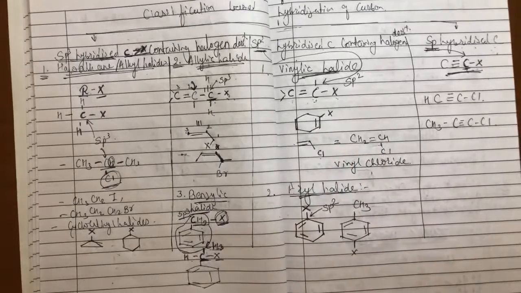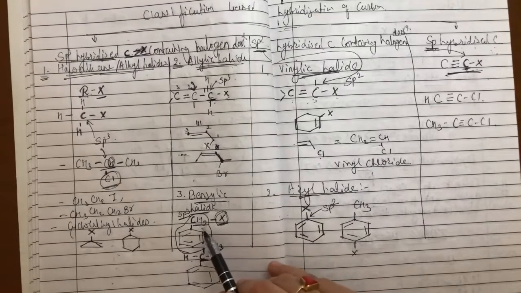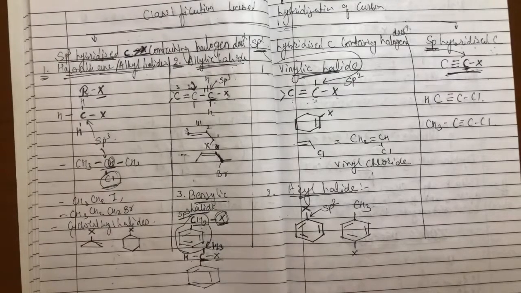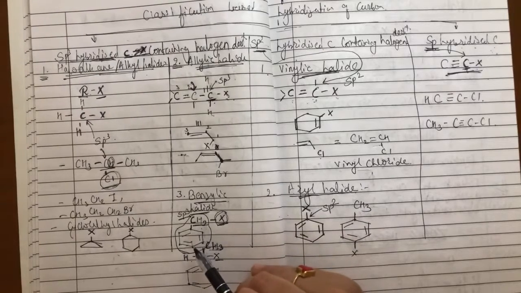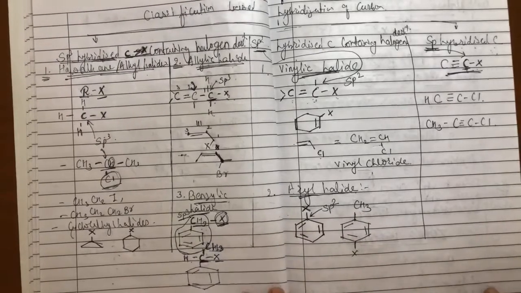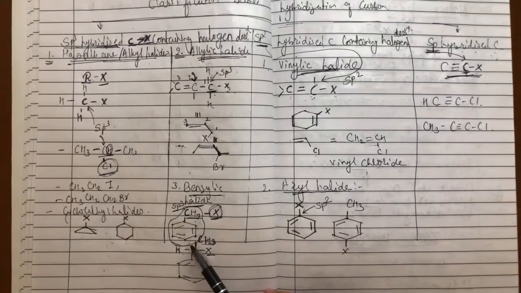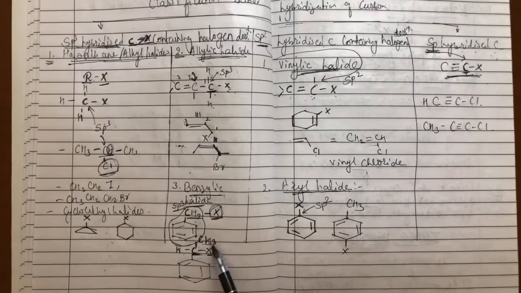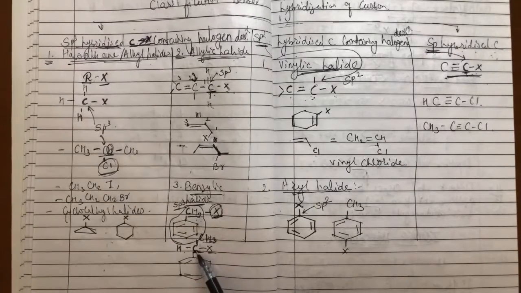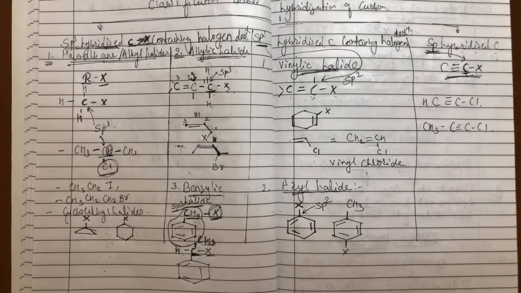Next is benzylic halide. In a benzylic halide, the halogen is attached to a carbon and that carbon is attached to an aryl ring. The halogen is attached to the carbon, and that carbon is attached to the benzene ring. So that type of halides are known as benzylic halides. Even if I have a benzene ring, CHX and then CH3, here the halogen is attached to the carbon which is directly attached to the benzene ring. So this is also a benzylic halide.